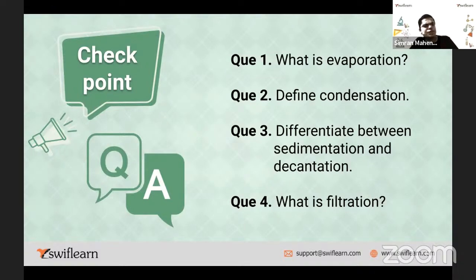And what is decantation? Decantation, what do? Whatever the pure substance has come out on the top, just separate it by tilting the vessel and pour into another vessel the pure substance. That is called a decantation. Very good, very good. What is filtration?